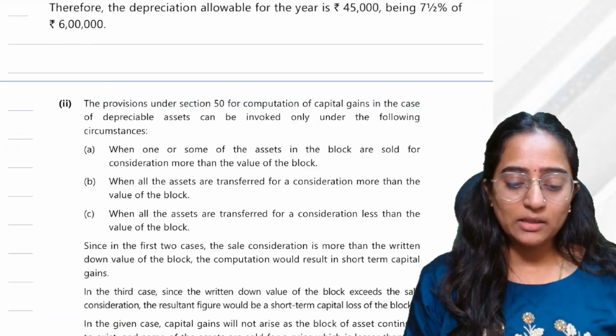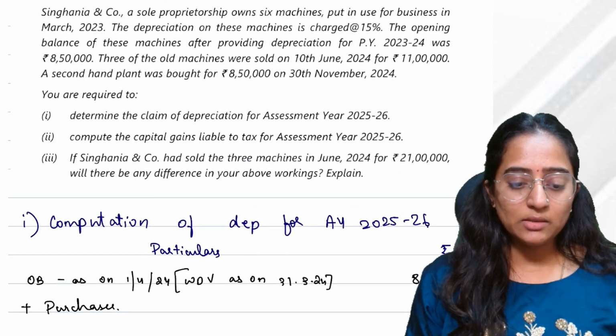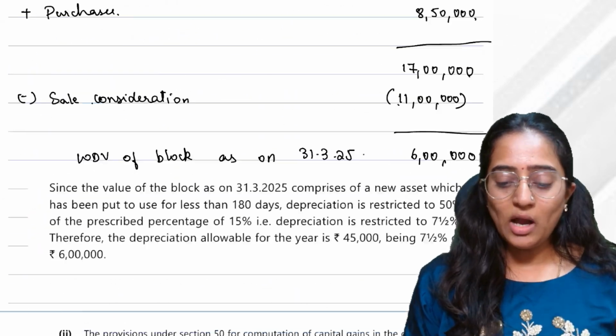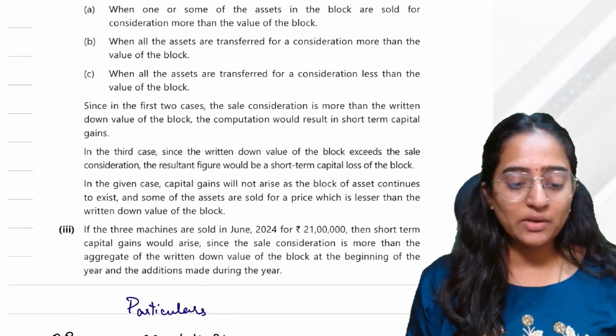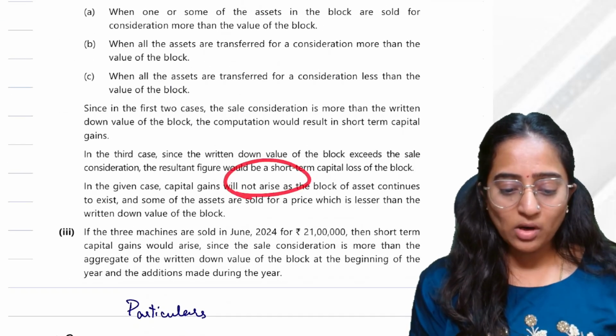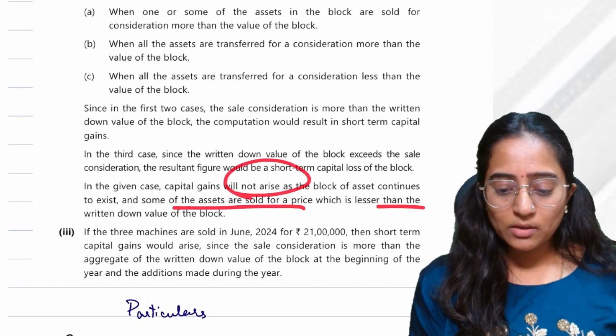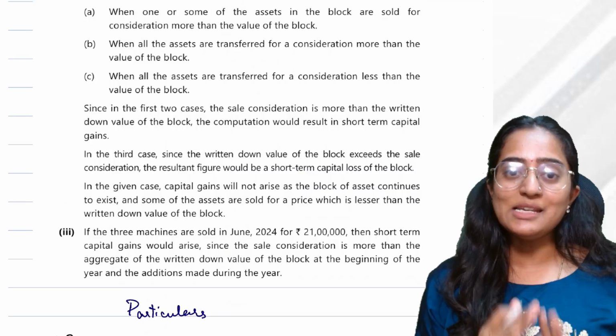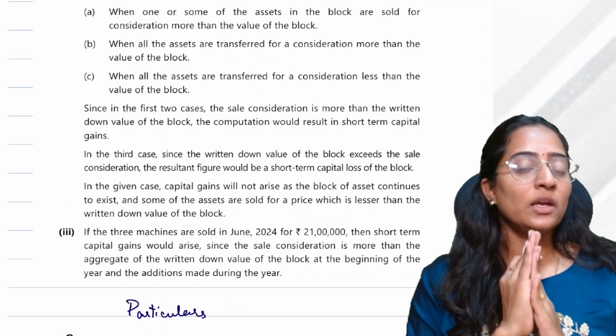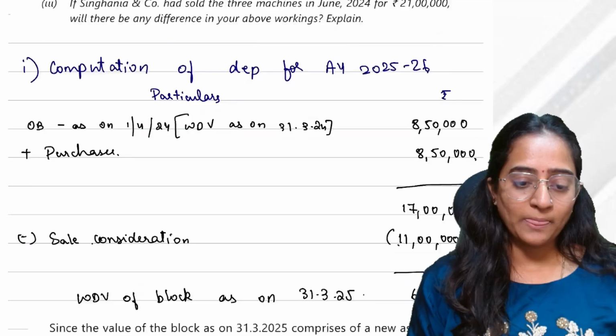What is the capital gain that would be liable? See, you are not going for any capital gain because you still have WDV left. Capital gain will not arise because the block of asset, whatever the asset we have, is still existing. So there is no concept of capital gain here.